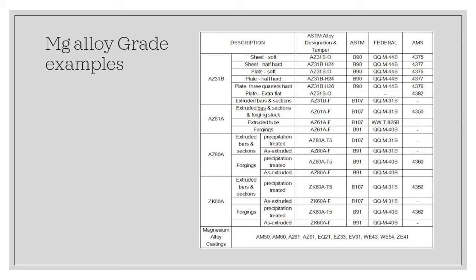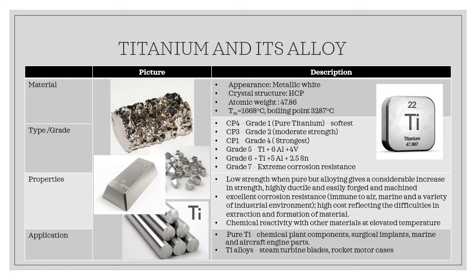section. Another type of alloy is titanium. It has metallic white appearances with hexagonal close-packed crystal structures. Titanium has higher melting point and boiling point. The boiling point of titanium is more than 3000. Titanium has a few grades available in the market.